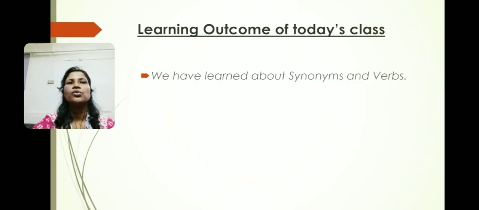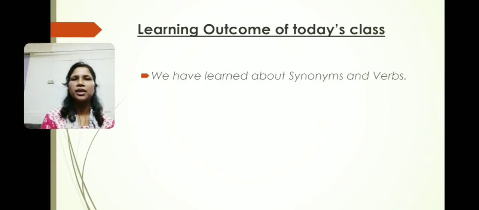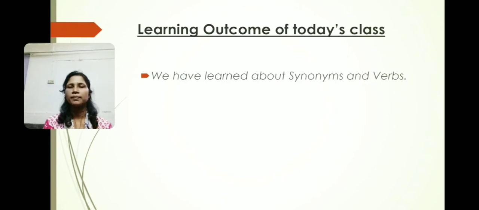All right. So now we have come to the end of today's class. So what is the learning outcome? The learning outcome is that we have learned about synonyms and verbs, action words. So I think it is clear to you. So synonyms, number one, these are the words that have the same meaning, and verbs are also called action words. Action words means doing something. So I hope it is clear to you. So this much for today.